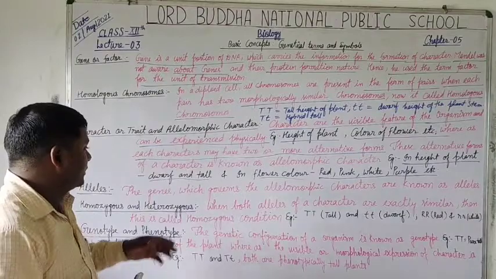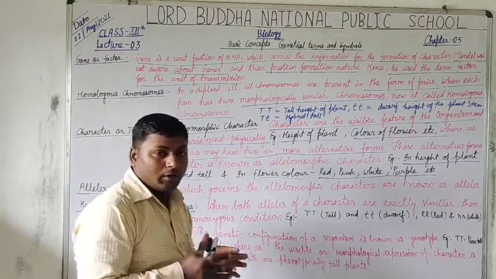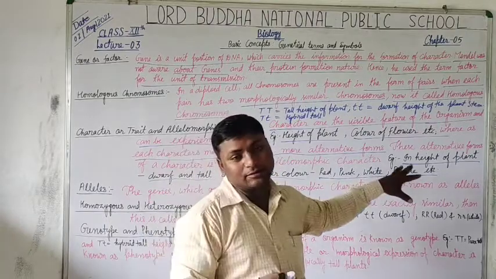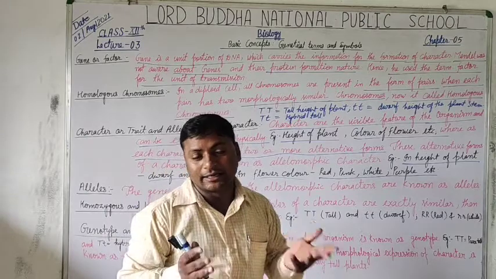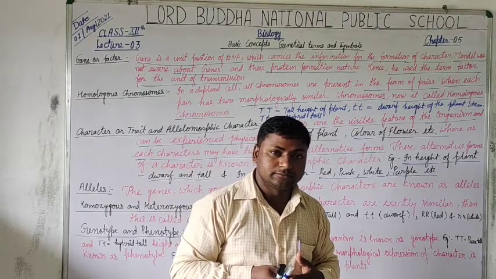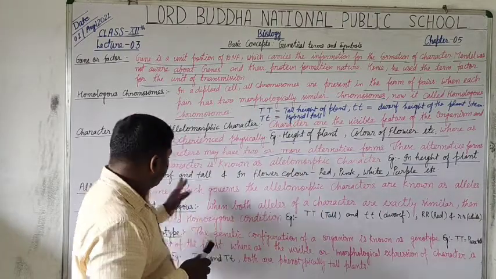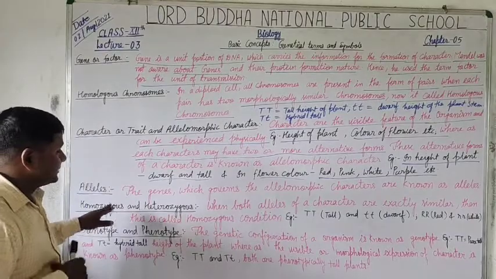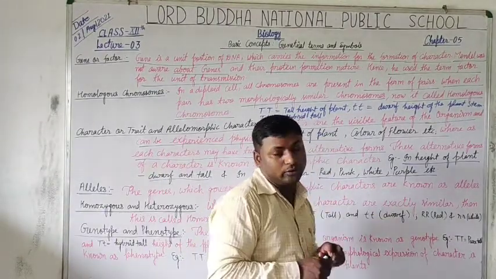Now students, alleles. As we learned, allelomorph is the morphological variety of a trait or character, or you can say the contrasting trait or character. The genes which govern the allelomorphic characters are known as alleles.